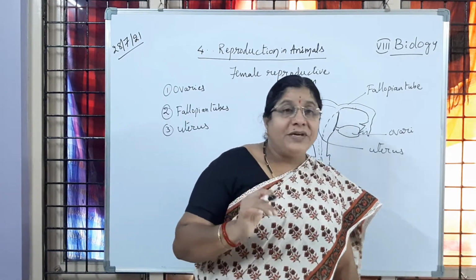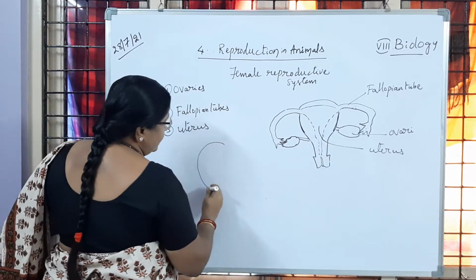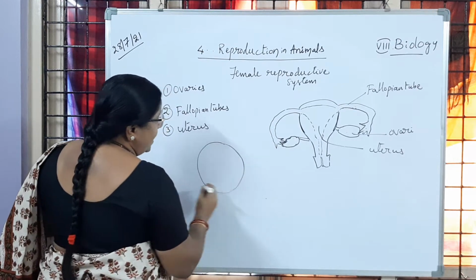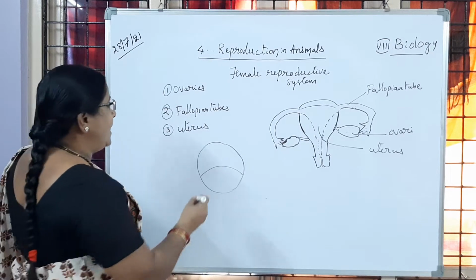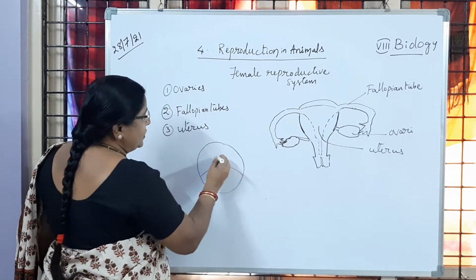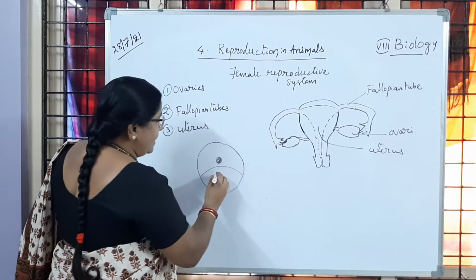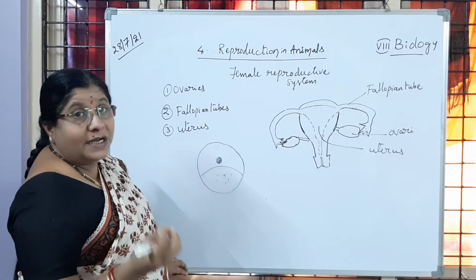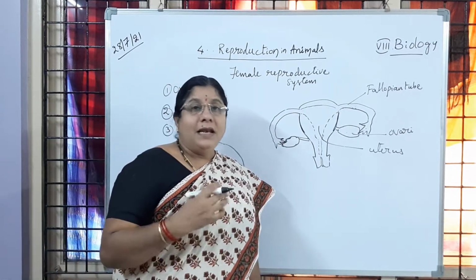And the ovum, if we see how it looks, is circular in shape, round, and it contains the animal pole and vegetal pole. The nucleus is present, which carries genetic material, and the other portion contains the nourishment material which provides nourishment to the female gamete.